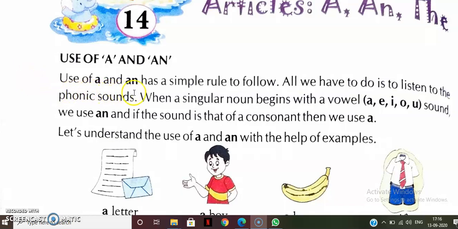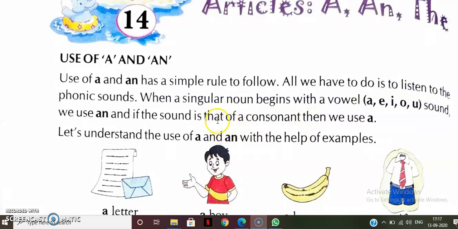Use of a and an has a simple rule to follow. All we have to do is to listen to the phonic sounds. When a singular noun begins with a vowel sound, a, e, i, o, u, we use an, and if the sound is that of a consonant, then we use a.